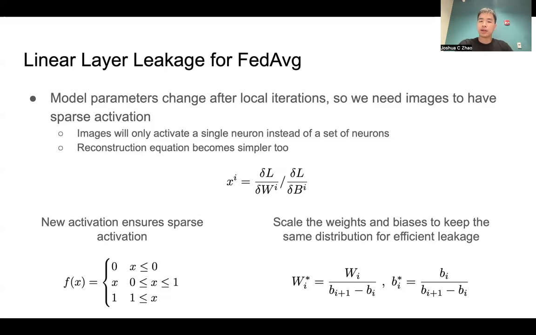However, also recall that measuring the distribution of, for instance, the average pixel brightness is very important for efficient leakage. So in order for us to keep the same distribution and keep measuring it, we have to scale the weight and biases to fit this. The way we do this is we normalize the weight and biases by the biases of subsequent neurons. For instance, if the distance between two neurons' biases is 0.1, then we divide the weight and the biases by this value.